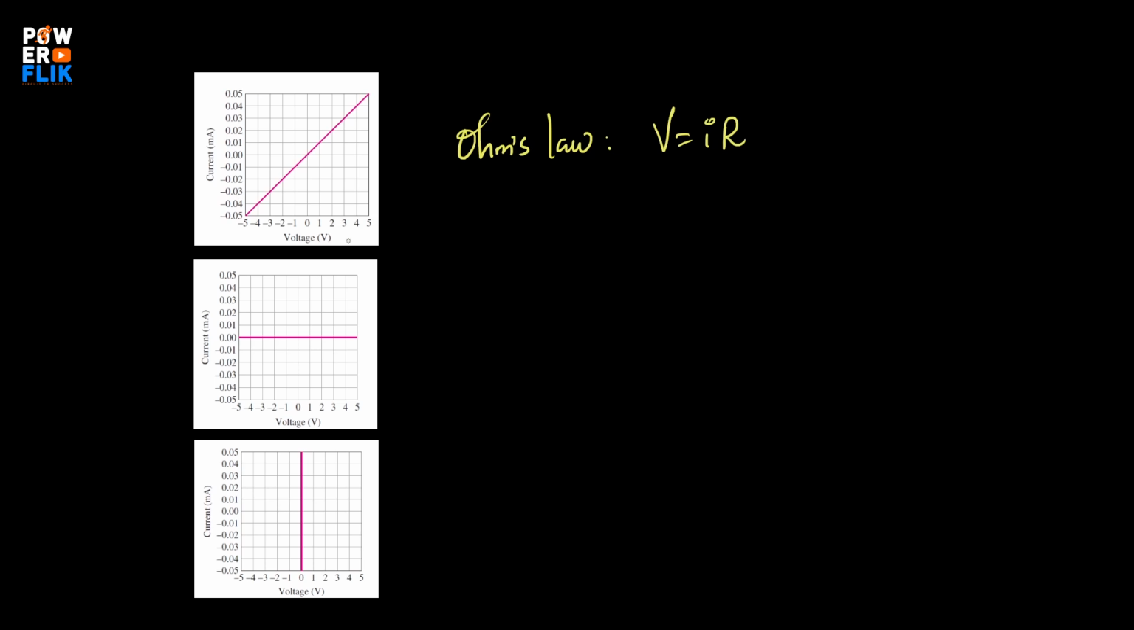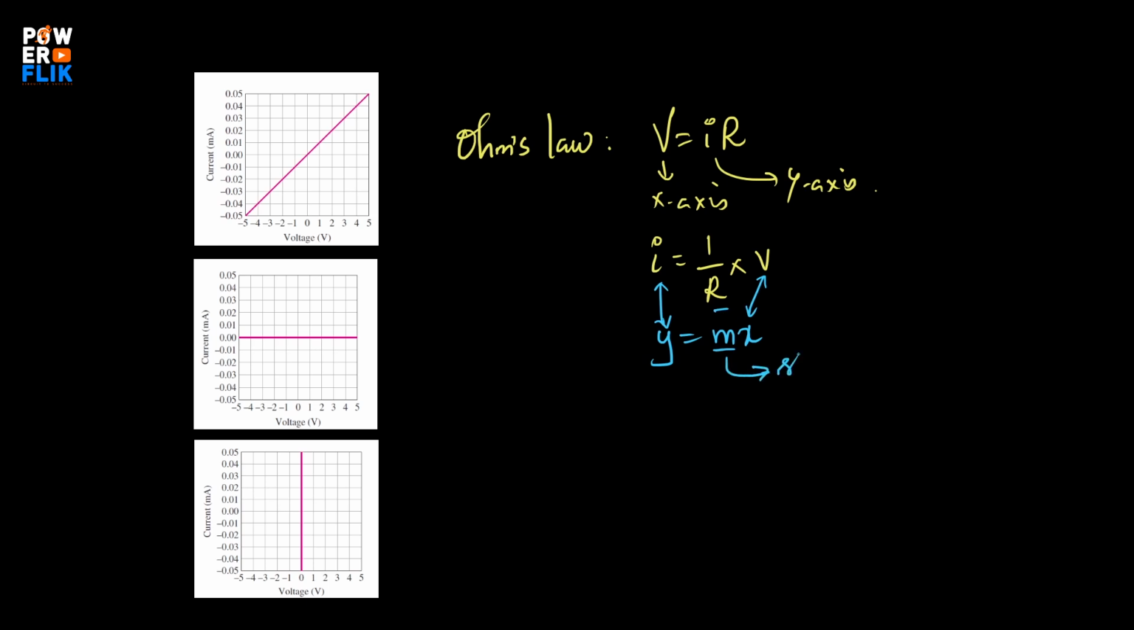Here V is x-axis and I is y-axis. So what I do is I'll keep I this side and I'll write 1 by R times V. If you observe, this equation is the same as y equals to mx, right? Y equals to I, V equals to x, and m is R. M is nothing but slope.